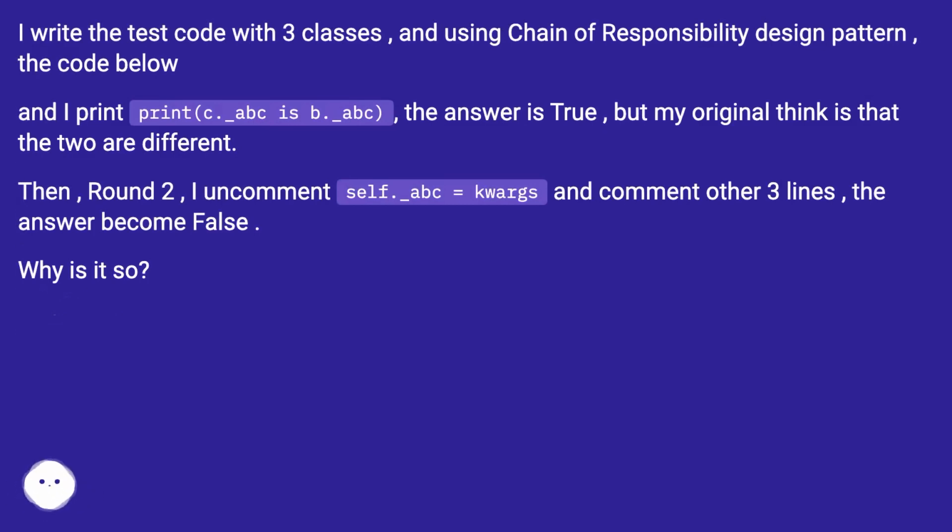And I print c._abc is b._abc. The answer is true, but my original thinking is that the two are different. Then, round 2, I uncomment self._abc = quarks and comment the other 3 lines. The answer becomes false. Why is it so?